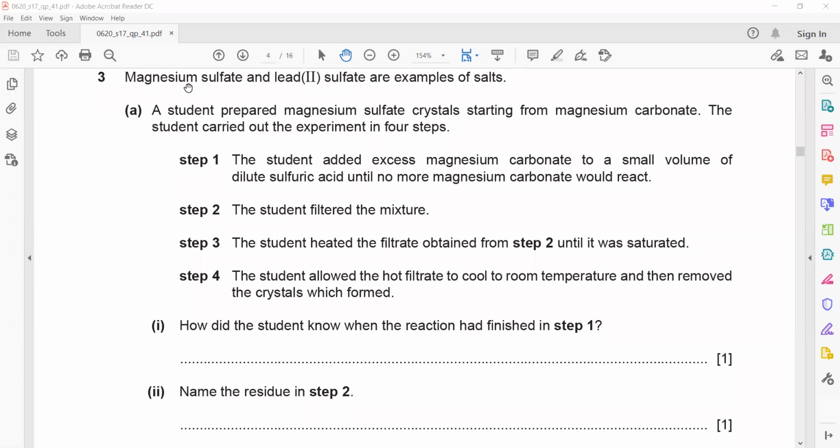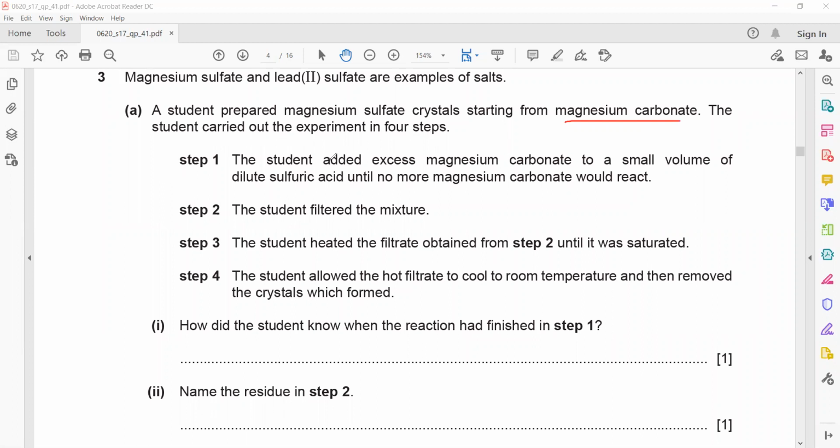In this question, magnesium sulfate and lead sulfate are examples of salts. So these are two examples of salt. A student prepares magnesium sulfate crystals from magnesium carbonate. The student carried out the experiment in 4 steps.